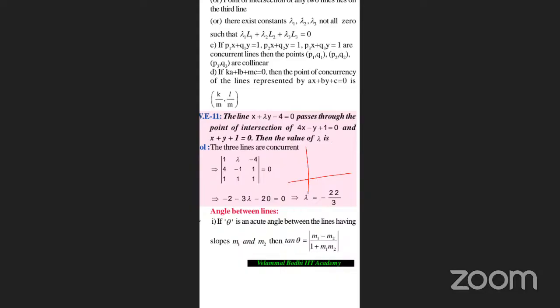There is another line a2x plus b2y plus c2 is equal to 0. These two lines are making some angle.